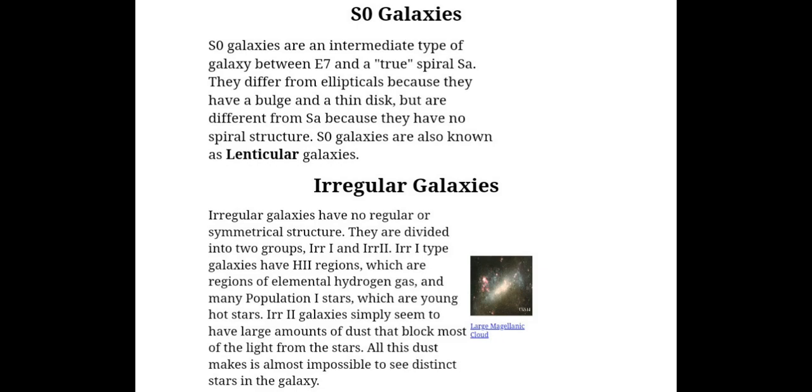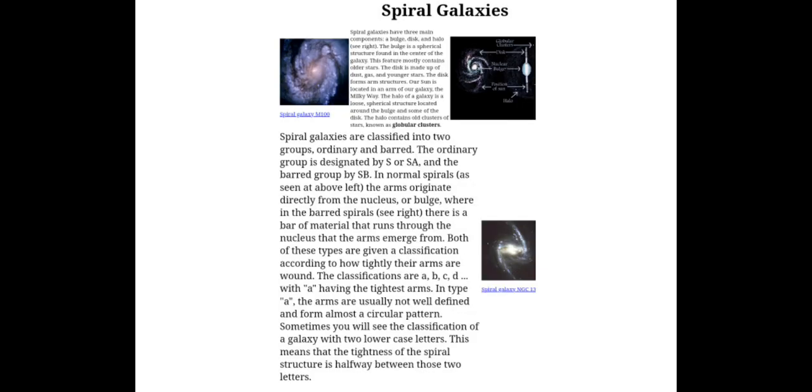Irregular galaxies have two groups, first group and second group. The first group has young odd stars, and the second group simply seems to have a large amount of dust. It will not allow us to see the stars' light. That is a major drawback in that. To see distant stars is almost impossible in the irregular galaxy.